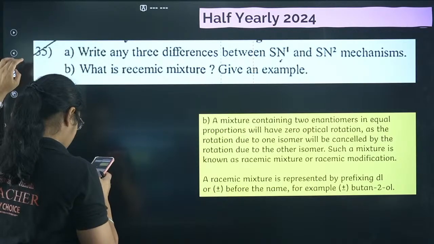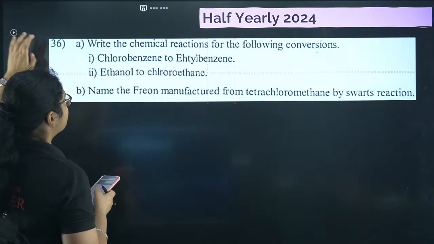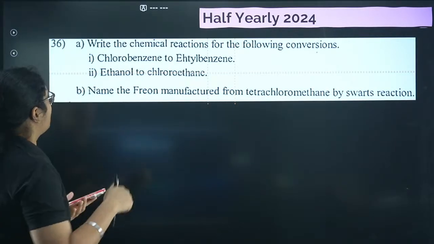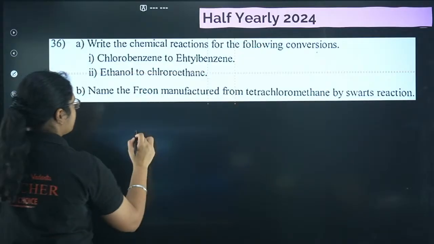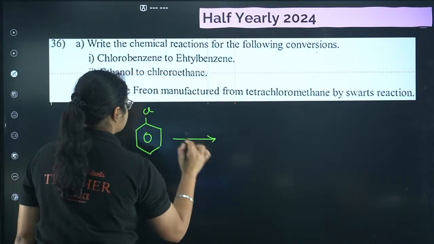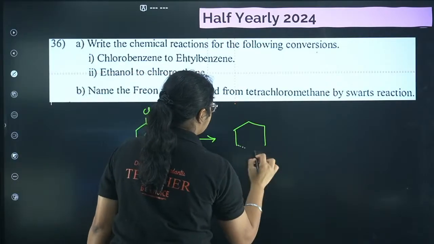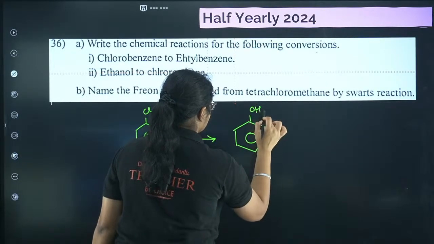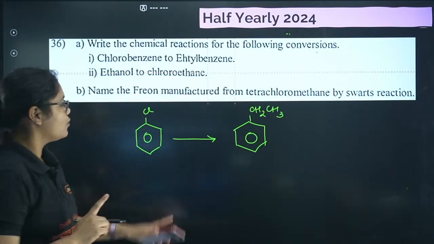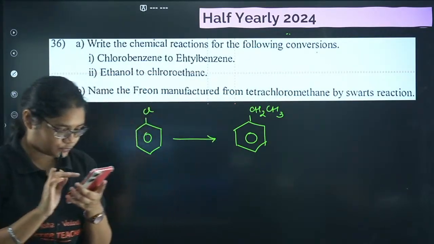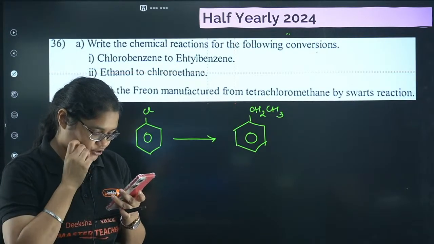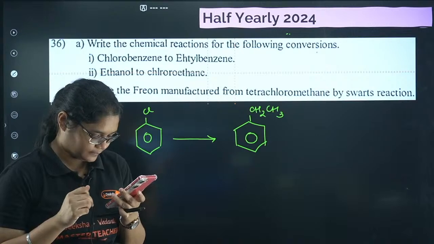Okay. Next question, half yearly 2024. There was one more question. Write the chemical reactions for the following conversion. We have chlorobenzene, and what should I add here so that I get ethylbenzene? This was a question in midterm 2024 and can be asked this year also. Which reactant can we use here?